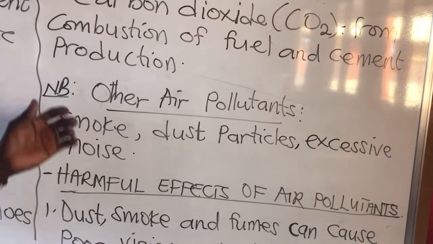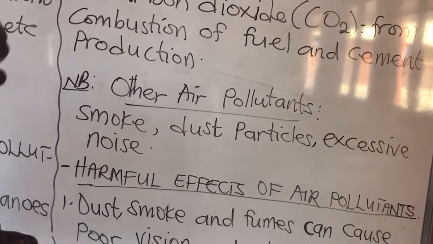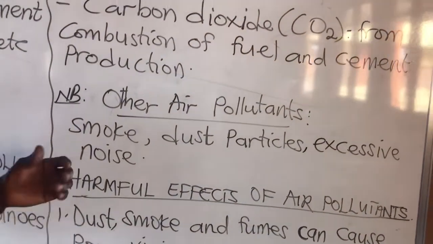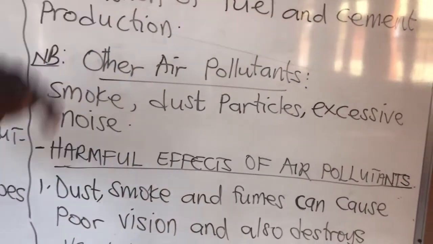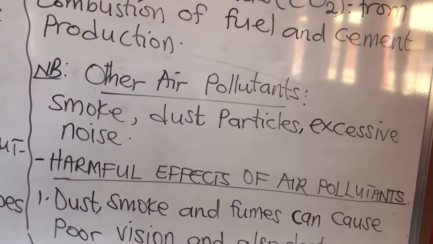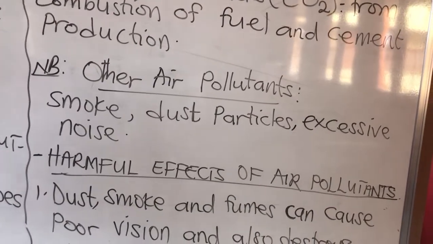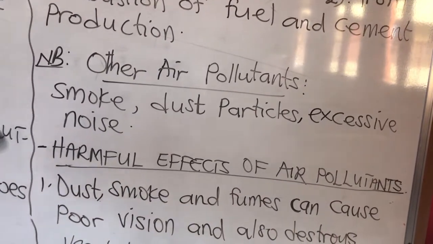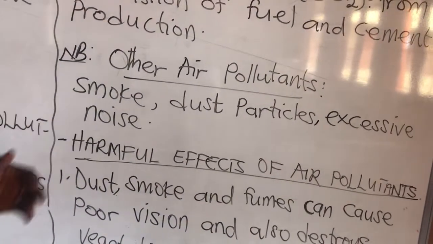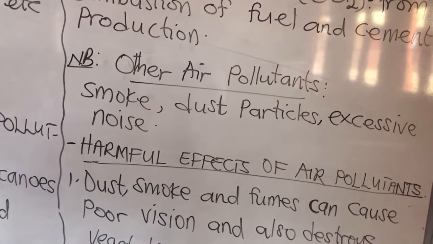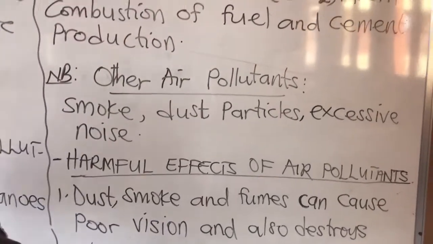So during the production of cement, some dust particles are released, and those are sources of carbon dioxide which pollute the environment. Cement contains special chemicals which, when released into the air, pollute it, and that is another example of carbon dioxide as a pollutant.